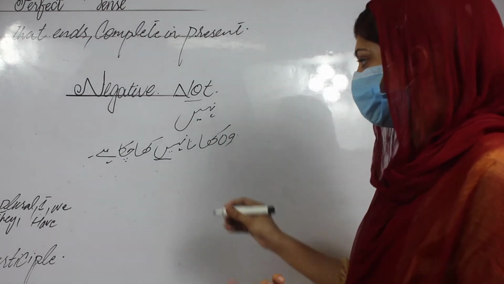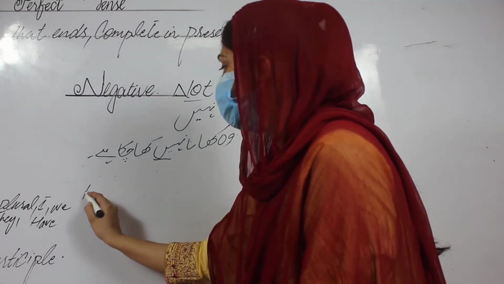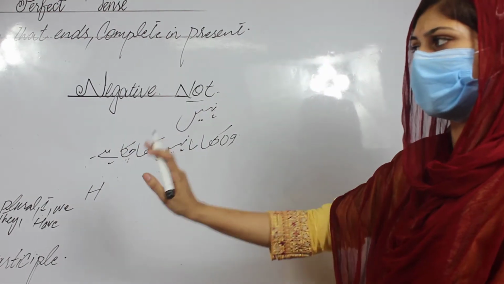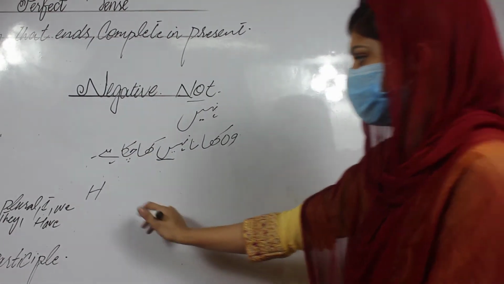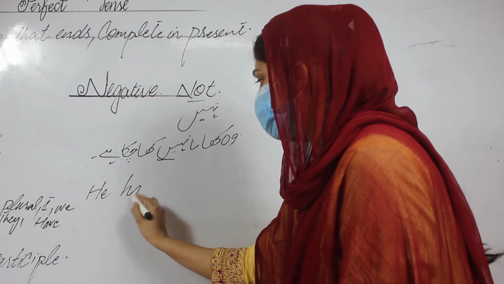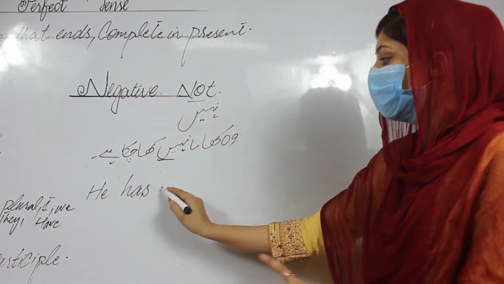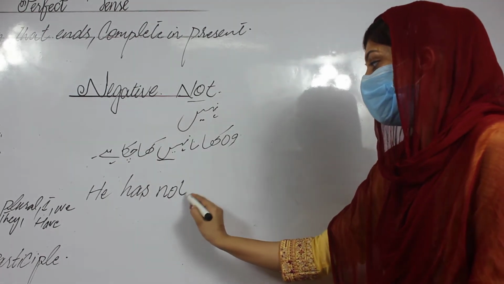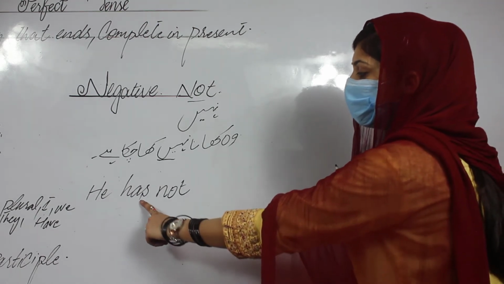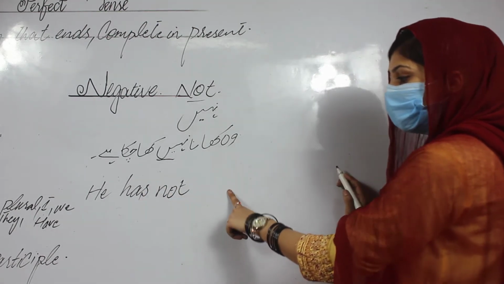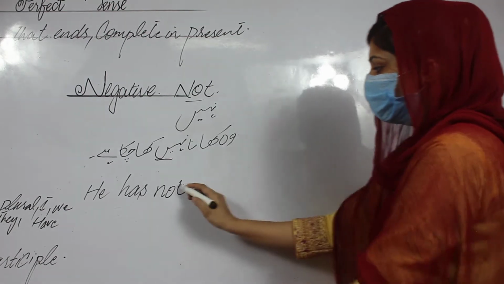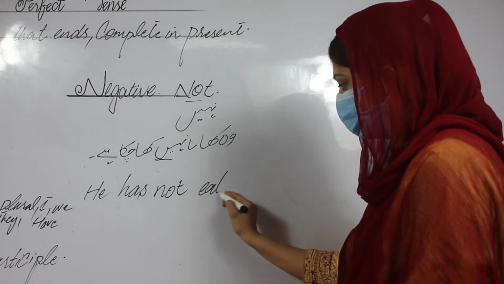Okay, now it is time to convert it. Firstly, same criteria, same method, same helping verb identification. He has. Now put the not right after the helping verb and before the actual or real verb. Eaten.